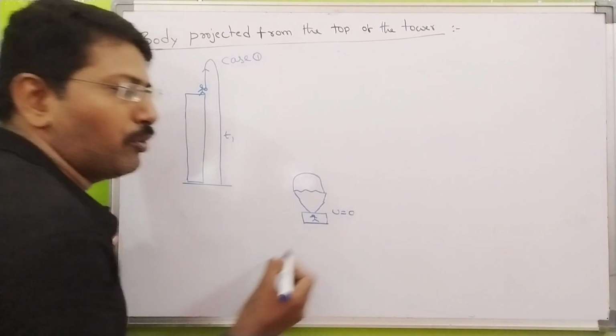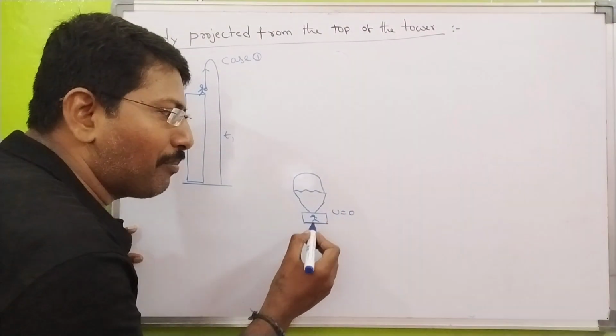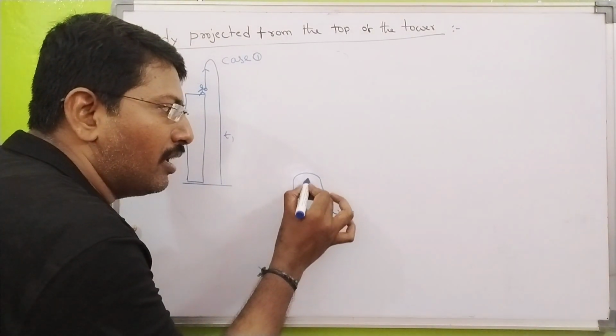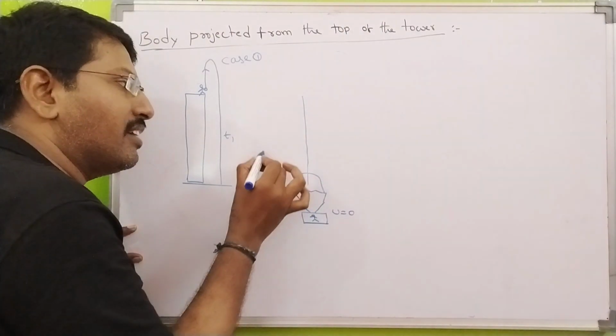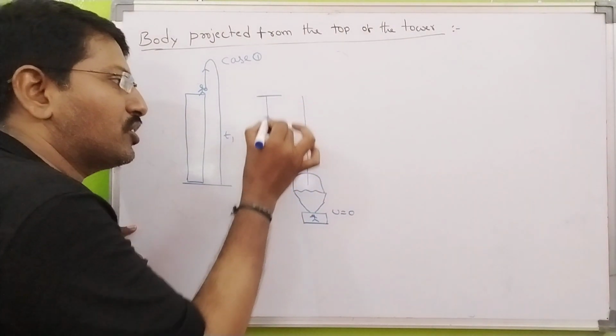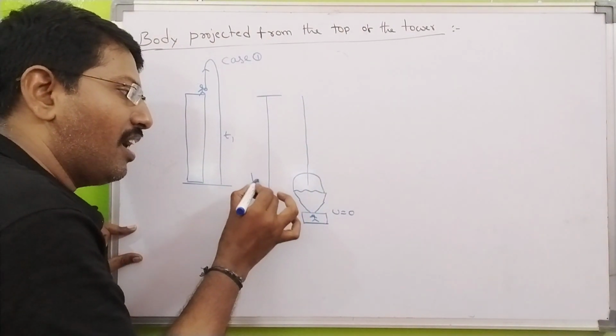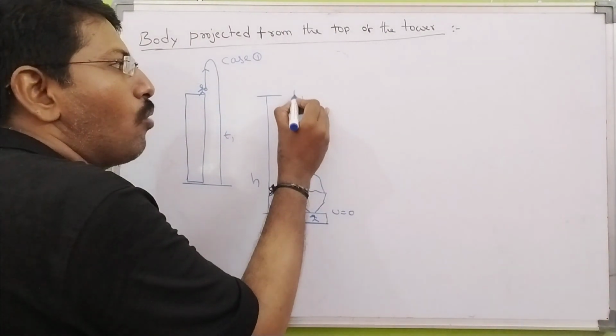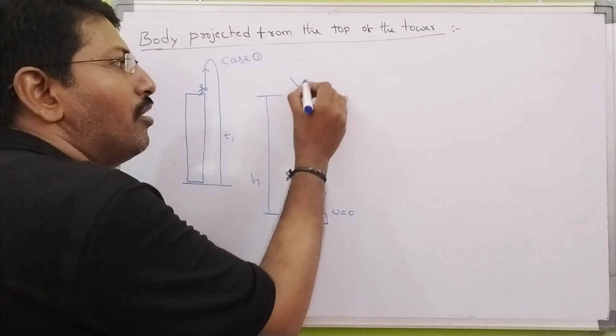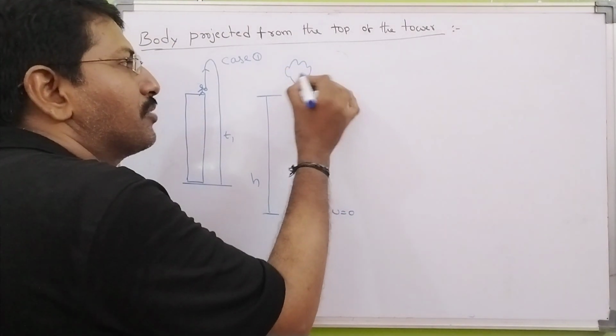Initially it is at rest. After that, what happened? This parachute slowly moves with constant acceleration. It reaches the height h. At that time, this fellow wants to drop this stone from the parachute.